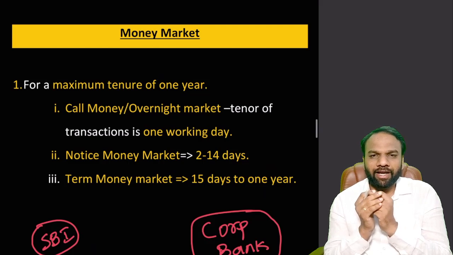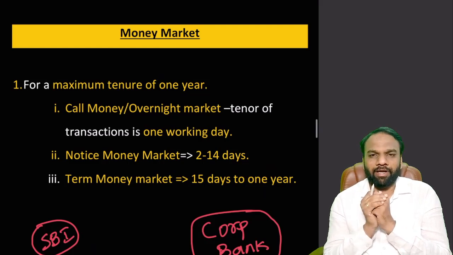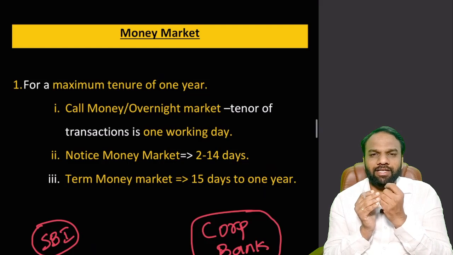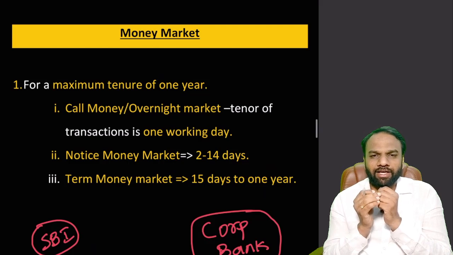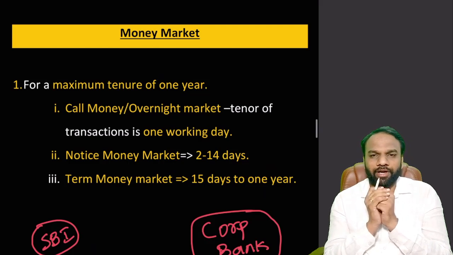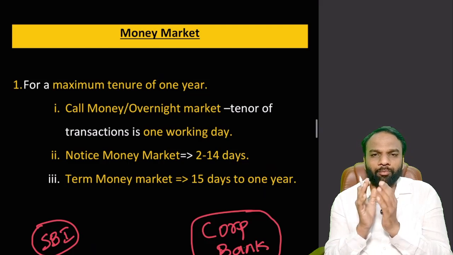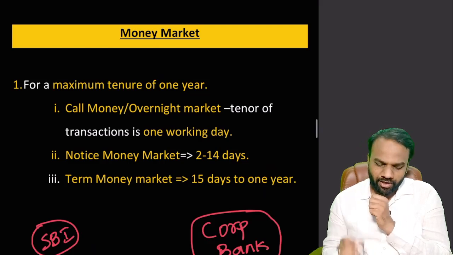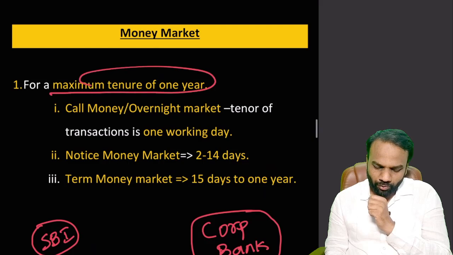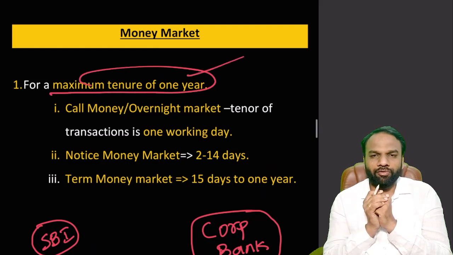Then what is traded or sold in the money market? As the name itself indicates, here money is traded, money is sold. When money is traded in the money market, it is for a temporary period. Very important point to note. Money is traded for a temporary period. So what is the temporary period? For a maximum tenure of 1 year.